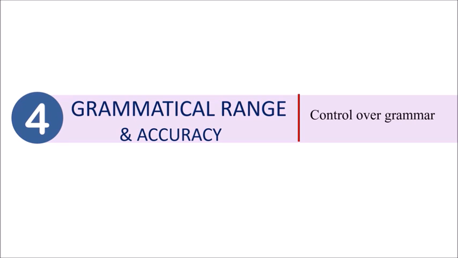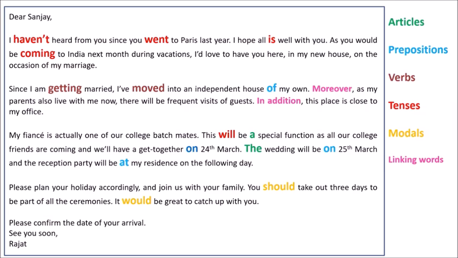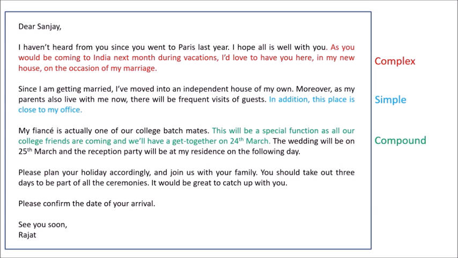Let's talk about grammar now. Probably the hardest thing about the English language. Here the examiner evaluates your control over grammar and how accurately you have used it in the letter. Let's look at some grammar rules that I followed in this letter. As you can see, there are articles, prepositions, verbs, tenses, modals, linking words, different grammatical structures have been used. The examiner also looks at the range of sentence types you have used in the letter. You should use a mixture of simple, compound and complex sentences. Besides this, your punctuation, commas, full stops, exclamation point or any other punctuation mark should be correct as well.